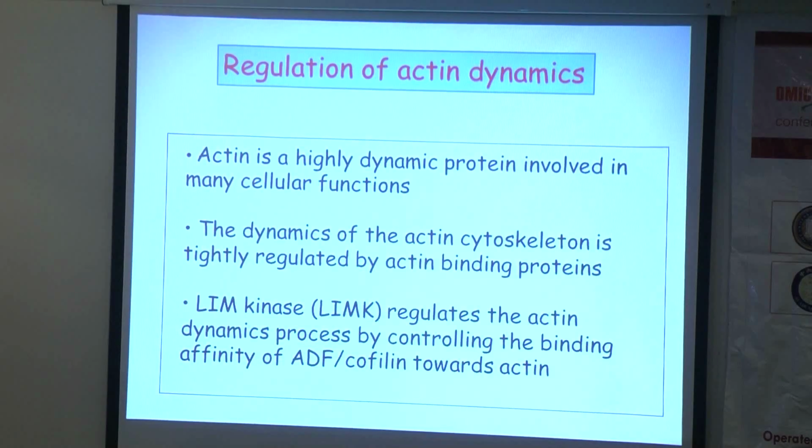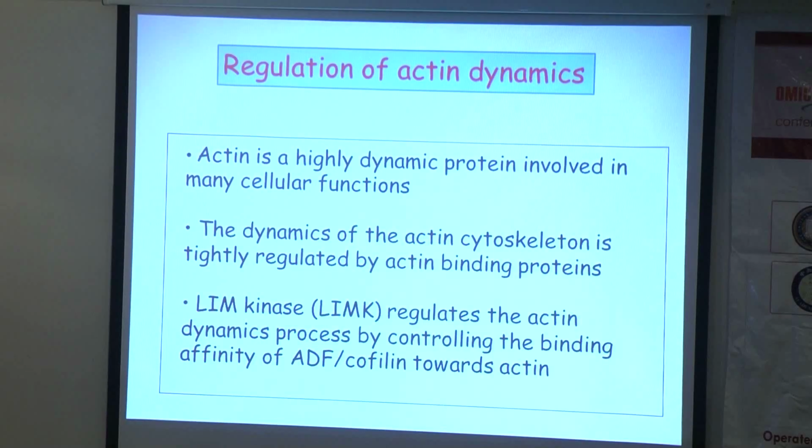As you know, actin is expressed in all eukaryotic cells, and it's highly dynamic and involved in many cellular functions such as proliferation, differentiation, and migration. The dynamics of the actin cytoskeleton are tightly regulated by many proteins, including sequestering proteins, capping proteins, profilin proteins, and so on. Cofilin is one of the actin binding proteins that binds to actin monomers and sequesters them from the polymerizing end, and it can also sever or hydrolyze actin filaments.